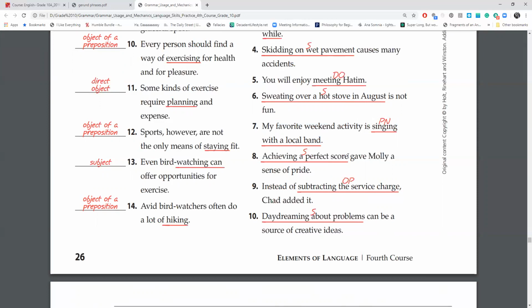Number eight, achieving a perfect score gave Molly a sense of pride. So achieving a perfect score is going to be the main subject of this sentence, and that is the entire gerund phrase. To achieve. See -ing, it's either a present participle or a gerund, right? So just think if it's modifying any other subject and it's acting like an adjective, then it is a participle. If it is acting in any other way, it is very likely a gerund. So achieving a perfect score gave Molly a sense of pride.